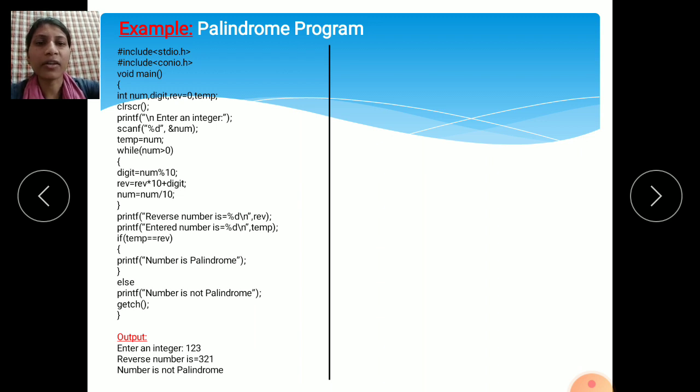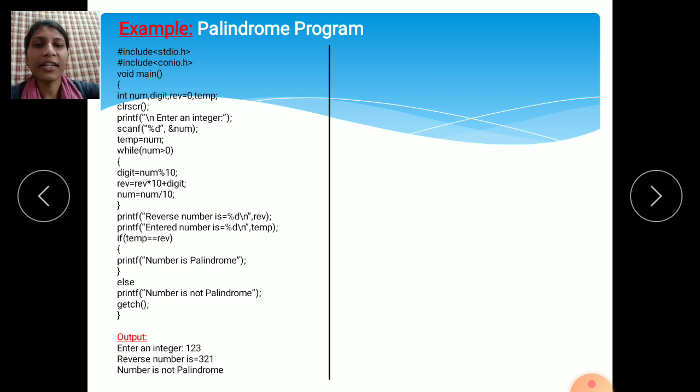The reverse of 1 2 3, from back to front, is 3 2 1. So entered number is 1 2 3 and the reverse number is 3 2 1. Are both numbers equal? No. 1 2 3 and 3 2 1 are not equal. Both numbers are different, so the number is not palindrome.